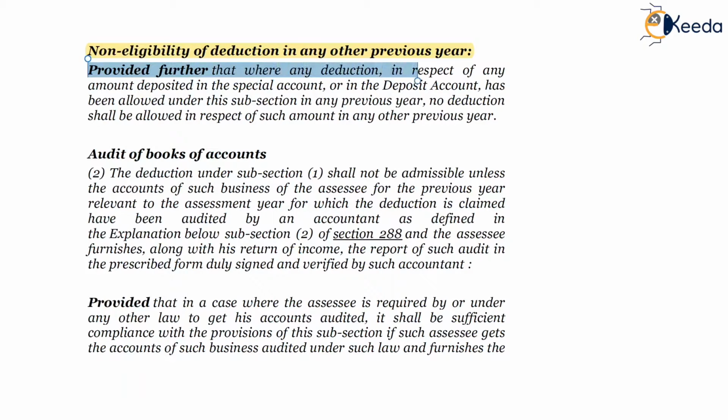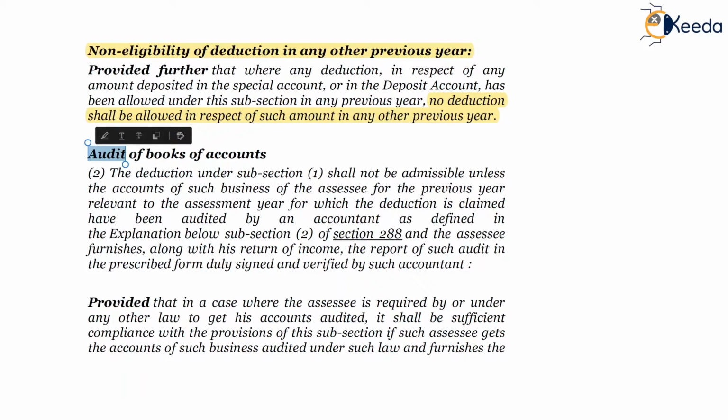Provided further that where any deduction in respect of any amount deposited in the special account or deposit account, as the case may be, has been allowed under this subsection in any previous year, no deduction shall be allowed in respect of such amount in any other previous year. So no deduction in respect of such amount on which a deduction is already allowed previously under this subsection, then the same amount won't be eligible for further deduction in any other previous year.